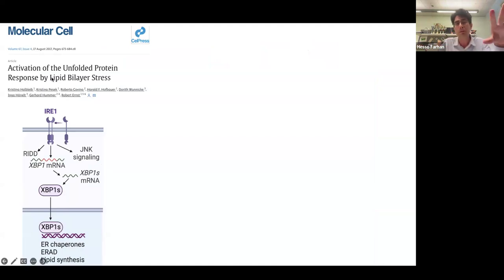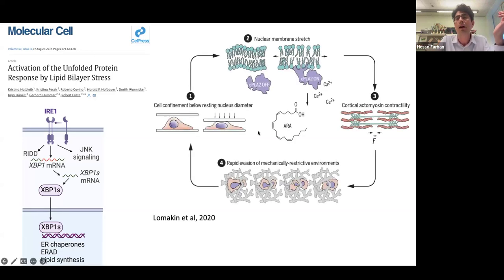In the absence of any protein toxicity, there are domains within IRE1 that can sense lipid bilayer stress. So if the ER membrane is not super happy, if there are packing defects, then IRE1 will be activated in the absence of any UPR. So we thought maybe mechanical stress will induce some form of lipid disorder.